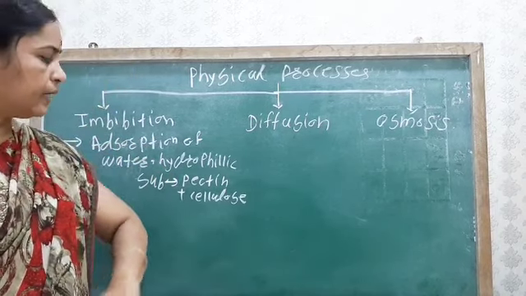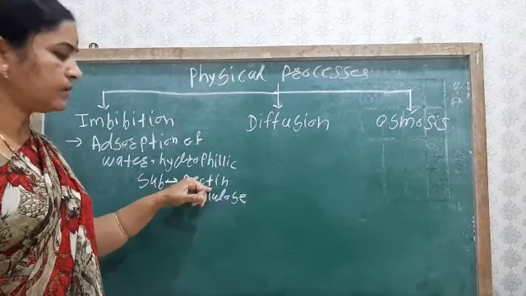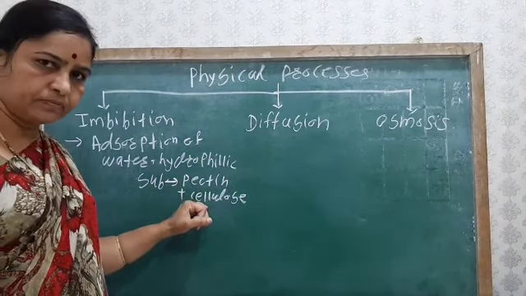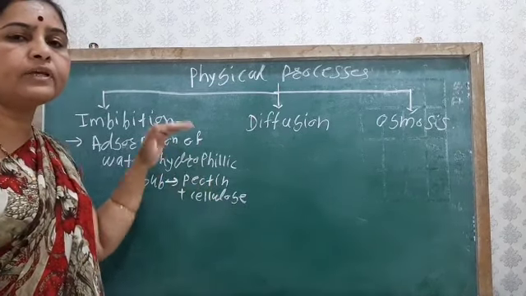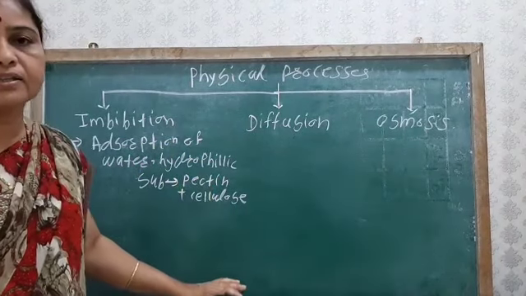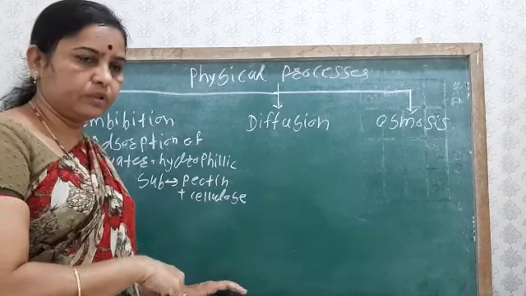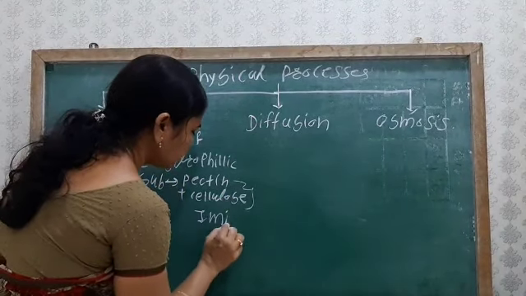So this water is imbibed by the pectin and the cellulose. The pectin and cellulose are hydrophilic colloids. So pectin and cellulose are the imbibant, these two are the imbibant.